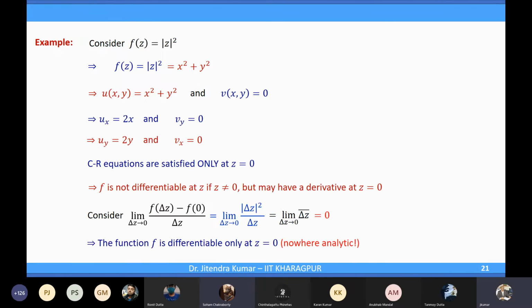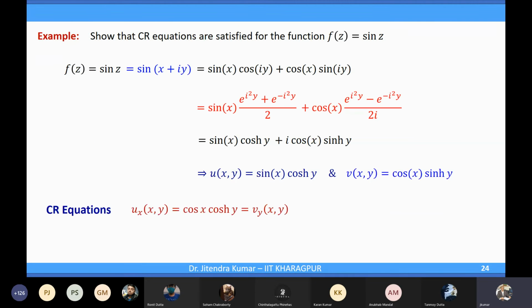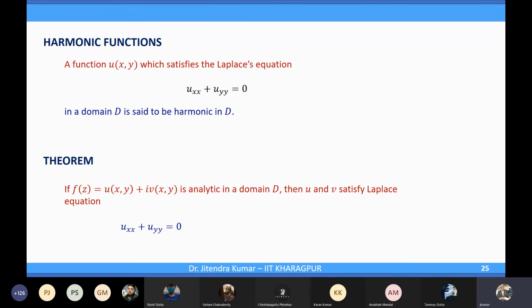What did we say? See, what is the statement? The statement is, if f(z) is analytic, then u and v will satisfy the Laplace equation, correct? If f(z) is analytic, then u and v are harmonic. This is the statement. The reverse is not true always, but we are not talking about the reverse at this moment. We will come to that point also. At this stage, we are talking about if f(z) is analytic, then u and v satisfy the Laplace equation. Fine.